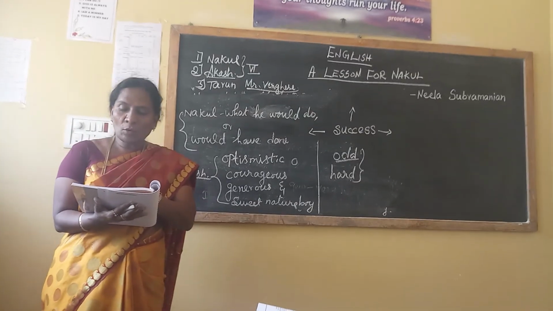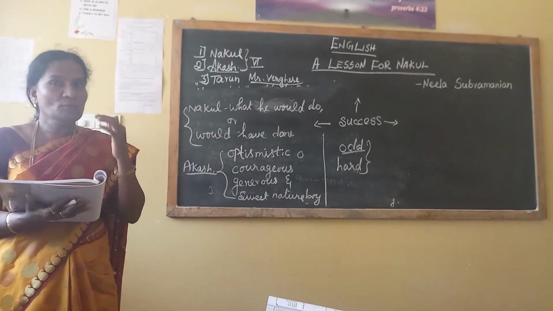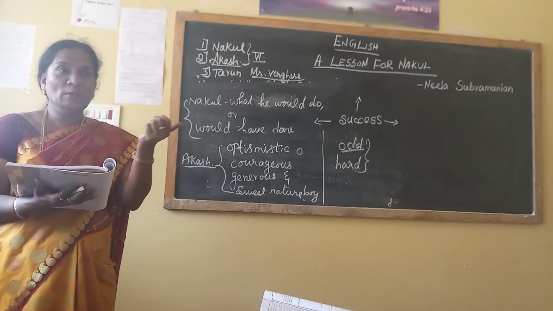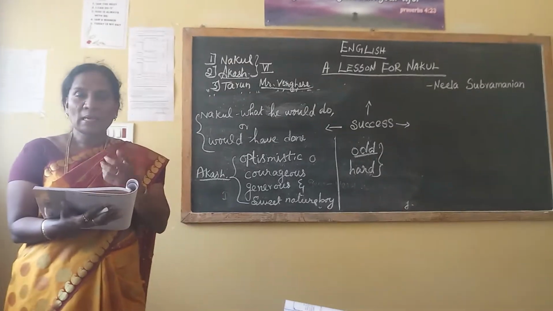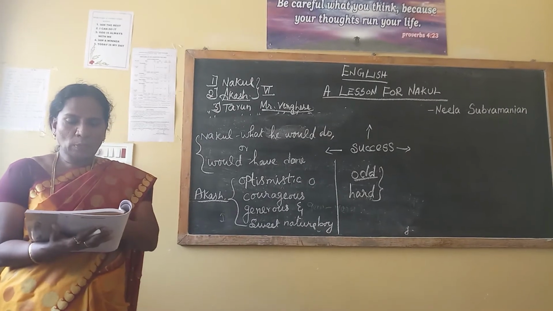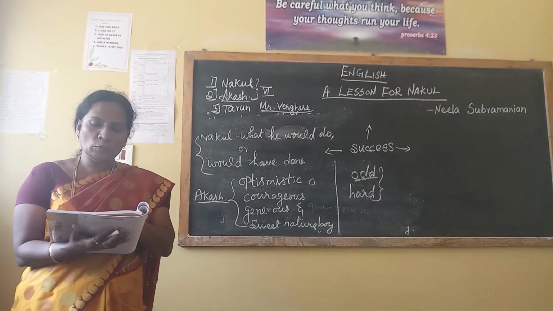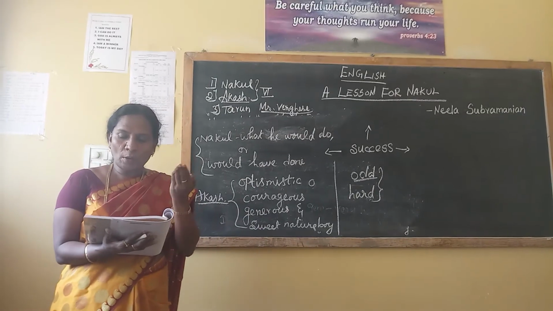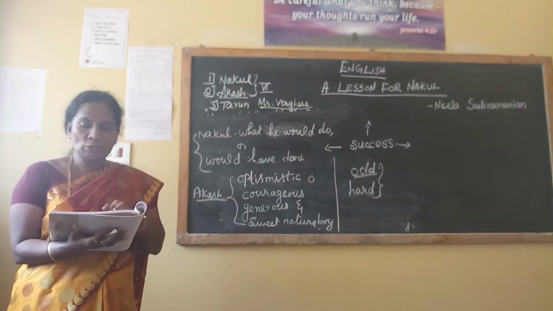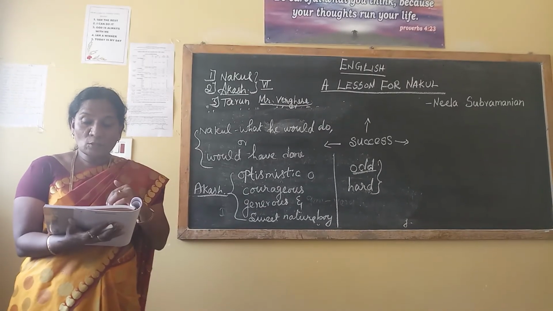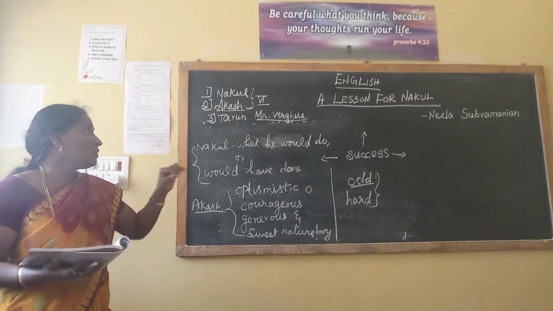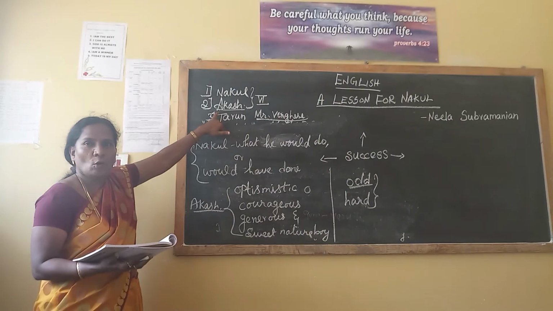In the beginning, Nakul felt jealous of Akash's popularity. First, Nakul is very jealous of Akash because he's the favorite student of all the subject teachers, and his popularity made Nakul feel jealous. Later, when he began to compare his approach to the situations with the positive approach of Akash, and when he heard about the opinions of his teachers about Akash, he realized why Akash was liked by everyone. Then Nakul understood why Akash is the favorite of all the teachers.